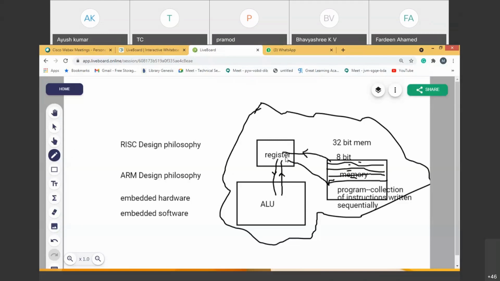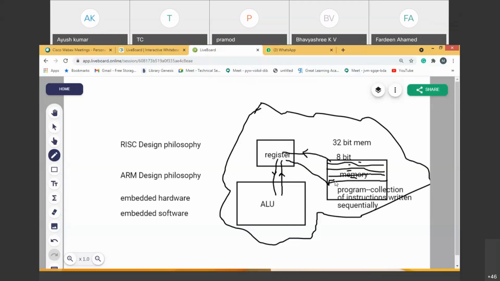The result is put back in some other register. You call this a register bank or register file. So many registers are there in the register block. I'll put one value in one register, and from that register take it to the ALU. The ALU performs the operation and puts the result back into another register. From there it is moved to another memory location. This is the simple operation, as simple as that.